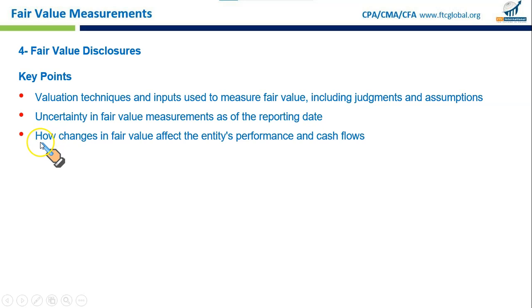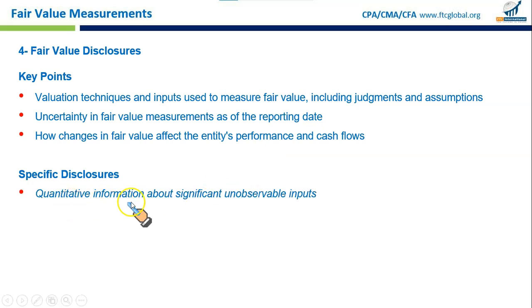Then the third key point: how changes in fair value affect the entity's performance and cash flows. For example, if a company owns a financial asset that is subject to large changes in market value, let's say you hold equities which are accounted for as a trading security, you must disclose how these changes could impact profits or liquidity in future periods. So these are the key points. Then specific disclosures are discussed, and we are going to talk about them one by one.